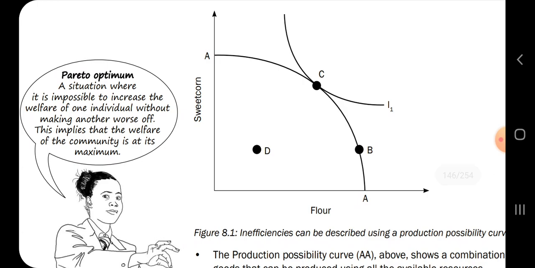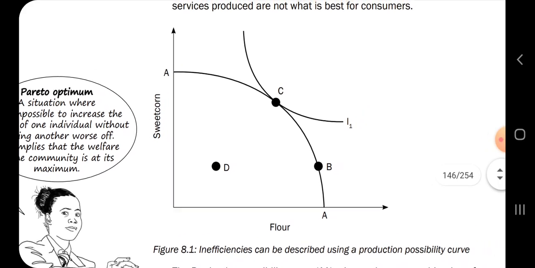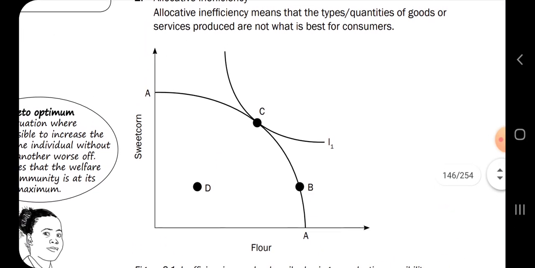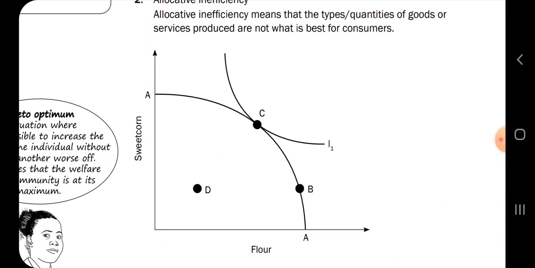Okay, so here you have Pareto optimum. You must know what is Pareto optimum. It is a situation where it is impossible to increase the welfare of one individual without making another worse off. This implies that the welfare of the community is at its maximum. Okay, now look at this table. I would suggest you draw it and let's talk about it.